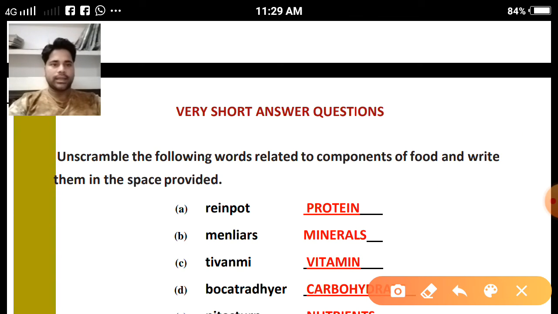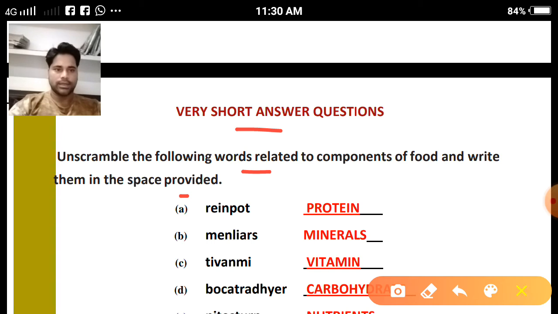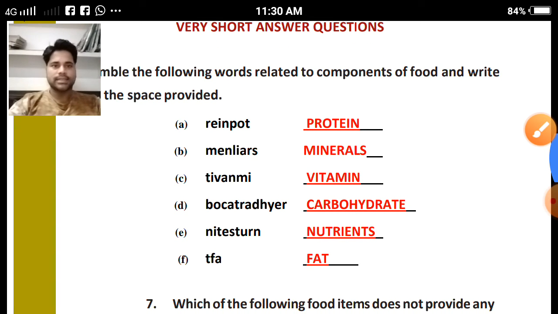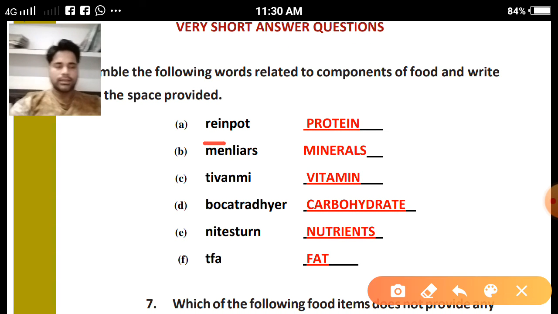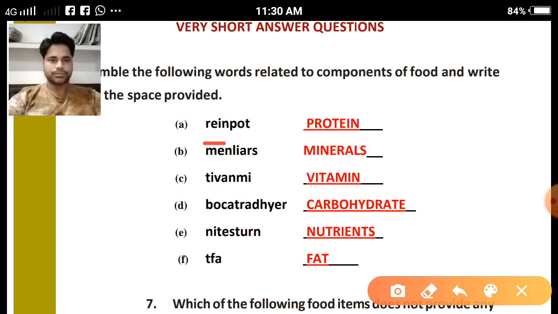Next category, we are taking very short answer type questions. Unscramble the following words related to components of food and write them in the space provided. First, arrange these letters and make a meaningful word. They are related with the different nutrients. First, REINPOT. So this is about protein. When we rearrange the letters, we will get the meaningful word protein.